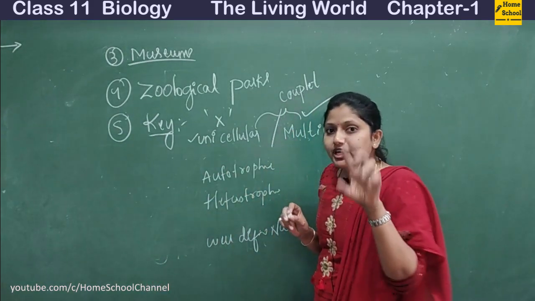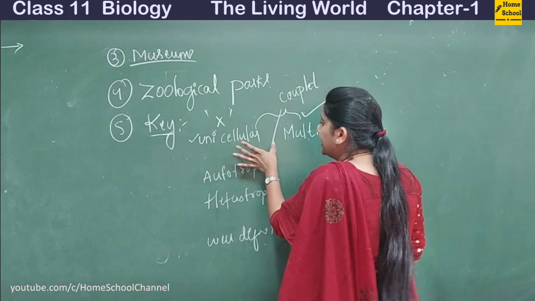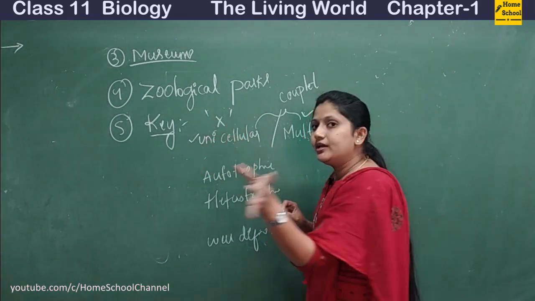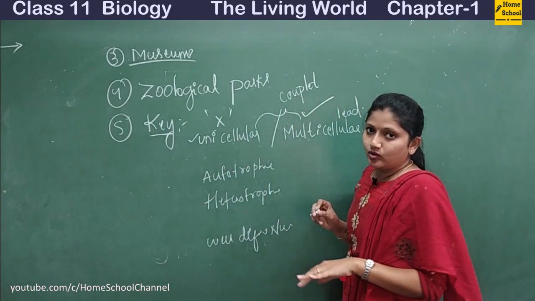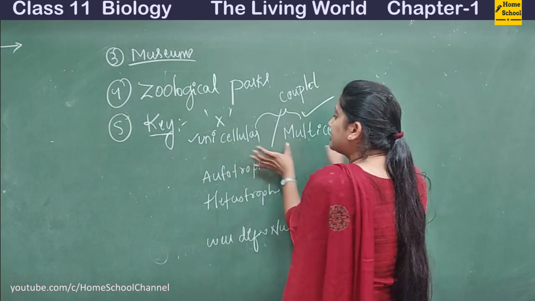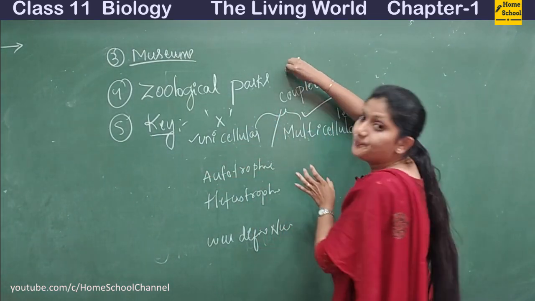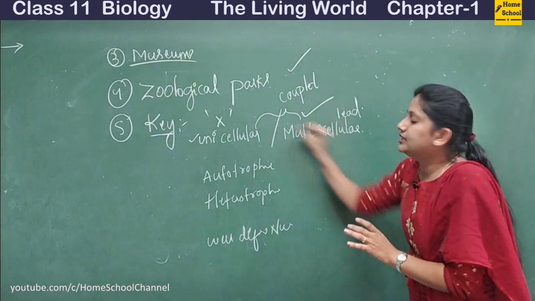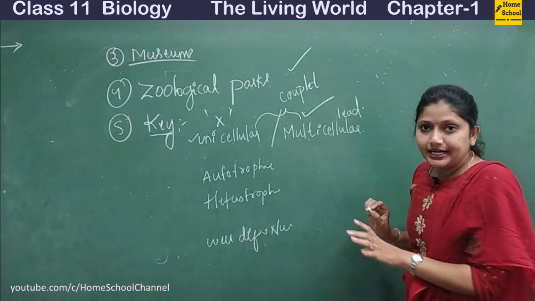Fine. So for every feature there will be different properties. Like here, X might be a unicellular organism, or X might be a multicellular organism. These are the two statements here, and these two statements we call a couplet. Among these two, one is the answer, and that becomes the lead here.